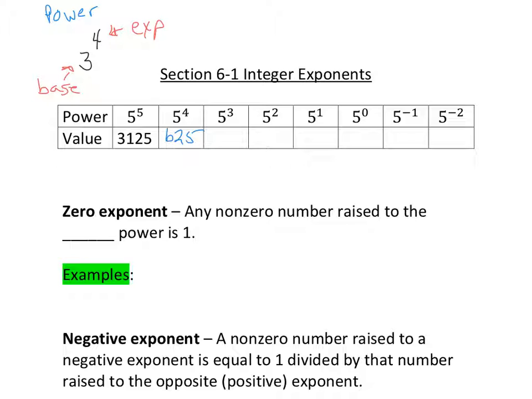5 to the 3rd, 5 times 5 times 5 is 125. 5 to the 2nd, 25. 5 to the 1st is 5. Let's talk about 5 to the 0. 5 to the 0 is a 0 exponent. Any non-zero number raised to the 0 power is always 1, so you want to add 1 in here.